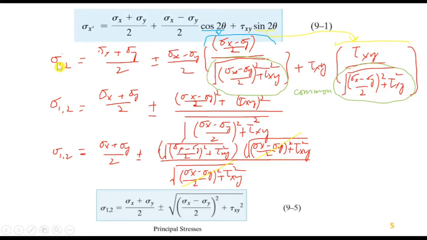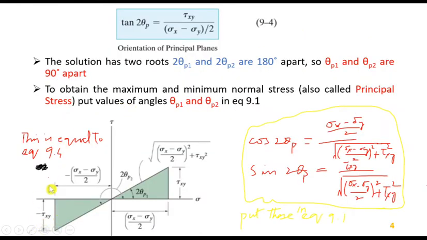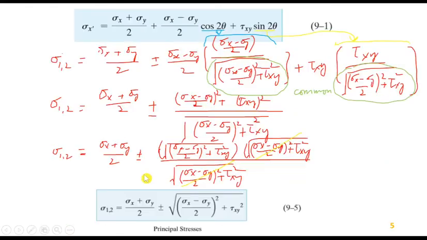this will be for maximum and minimum, 1 and 2, 1 for maximum, 2 for minimum. σ1,2 is equal to (σx + σy)/2 plus or minus, the minus for the negative case. This triangle is for the negative case, so we are doing just one case, the positive, and writing the negative along with it to summarize both of the equations.